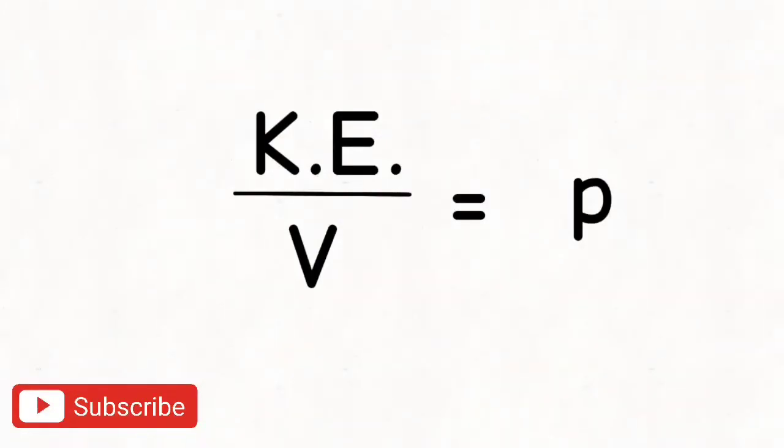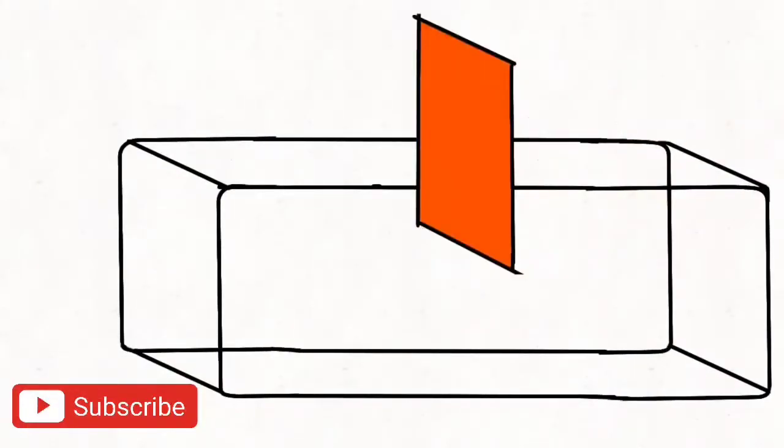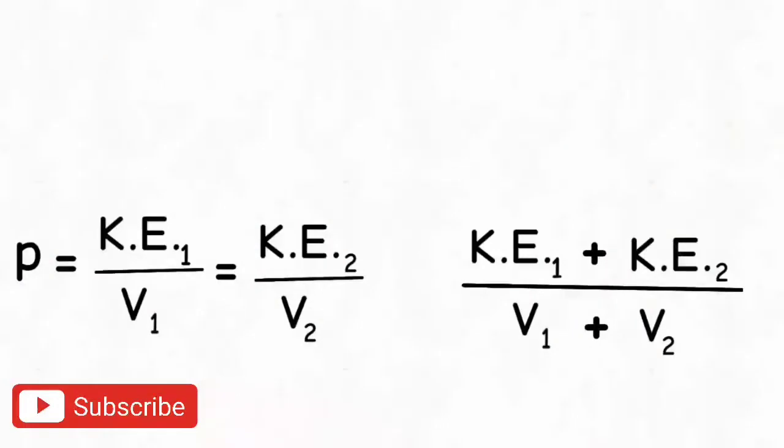So are density or pressure extensive properties? That is, are they additive for subsystems? That is, if we merge two containers of the same pressure, will the pressure double? Let's say both containers have the same pressure, but kinetic energy and volume are different. After merging, since the kinetic energy and volume are extensive properties, that is, they are additive, the pressure of the merged system will be this, which is surprisingly equal to the pressure before merging because of this little fact. So the pressure is not additive for subsystems, that is, pressure is not an extensive property.